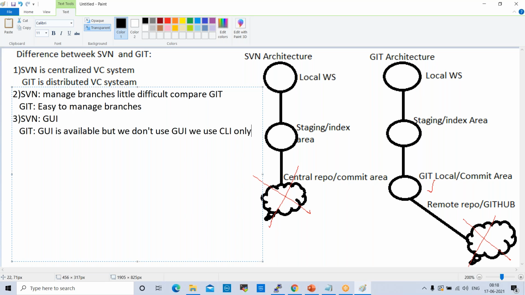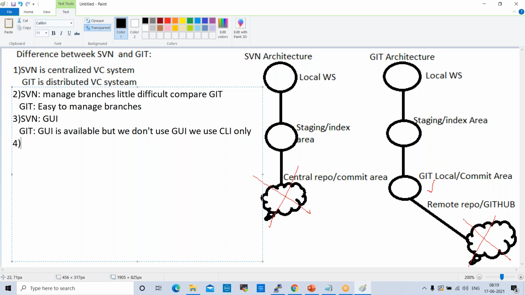For backend critical production servers, we always use CLI only, the command line interface. Fine. So when we use CLI, no virus, and threats are very less, no server crashes, so many things. Okay.